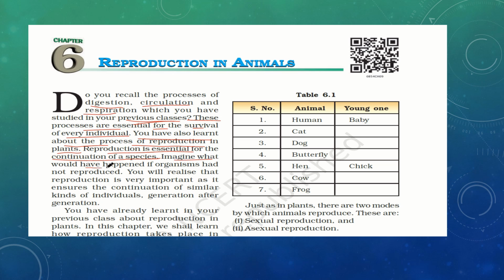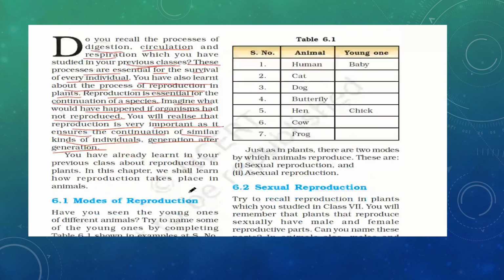Imagine what would have happened if organisms had not reproduced. You will realize that reproduction is very important, as it ensures the continuation of similar kinds of individuals generation after generation. Just as circulation, digestion and respiration are important, reproduction is also important, because without it similar kinds of individuals like human beings would not be produced.